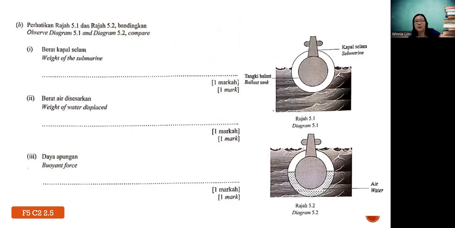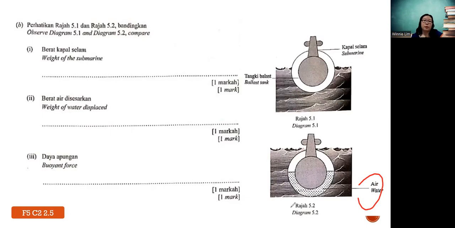Okay, so how about this one, the submarine idea. So now you see they are all in the same water, correct? The same liquid. Okay, but the scenario now is, the ballast tank is filled with water. The moment they fill with water, they become heavy.